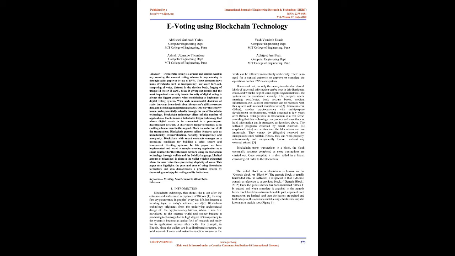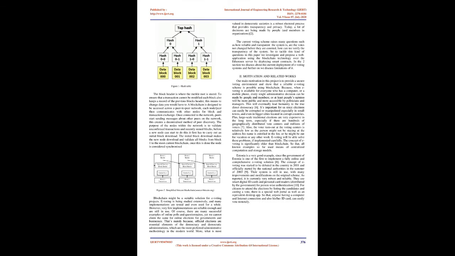Blockchain stores transactions in a block. The block eventually becomes completed as more transactions are carried out. Once completed, it is then added in a linear, chronological order to the blockchain. The initial block in a blockchain is known as the genesis block or block 0. The genesis block is usually hard-coded into the software. It is special in that it doesn't contain a reference to a previous block. Once the genesis block has been initialized, block 1 is created and when complete is attached to the genesis block.